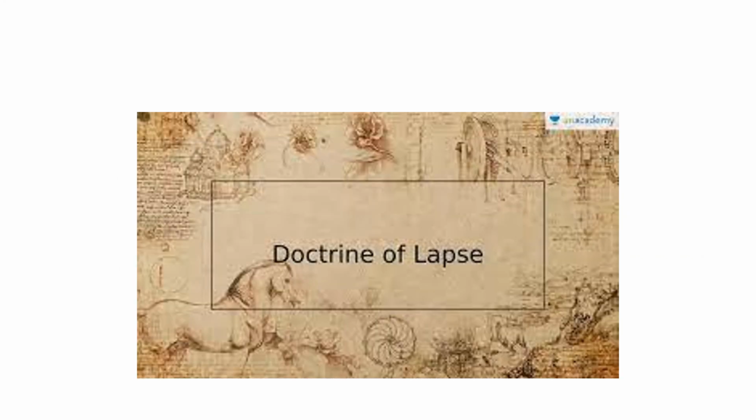Now we will see the doctrine of lapse. Under Lord Dalhousie, who was the Governor General from 1848 to 1856, a new scheme for indirect annexation was devised. This policy was known as the doctrine of lapse. According to the doctrine, if an Indian ruler died without a male heir, his kingdom would lapse and be taken over by the East India Company with immediate effect.